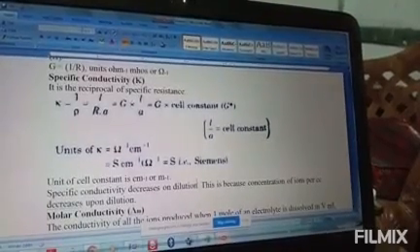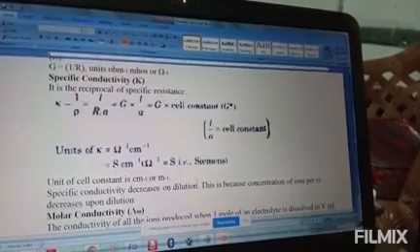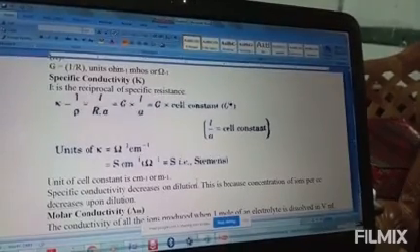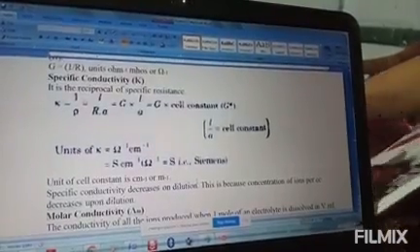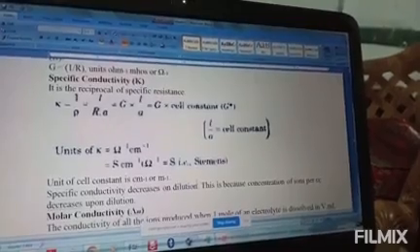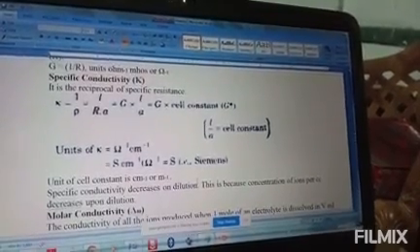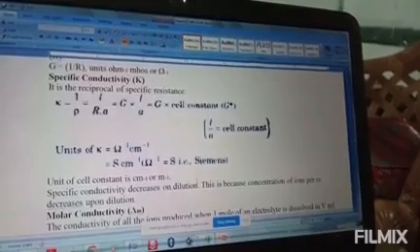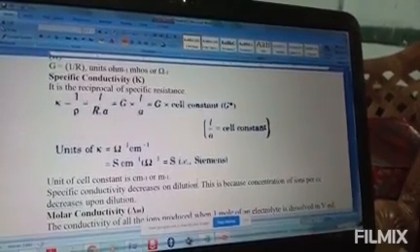We can ask why specific conductivity decreases on dilution. Your answer is, it is because of the decrease in concentration of ions per cubic centimeter during dilution.